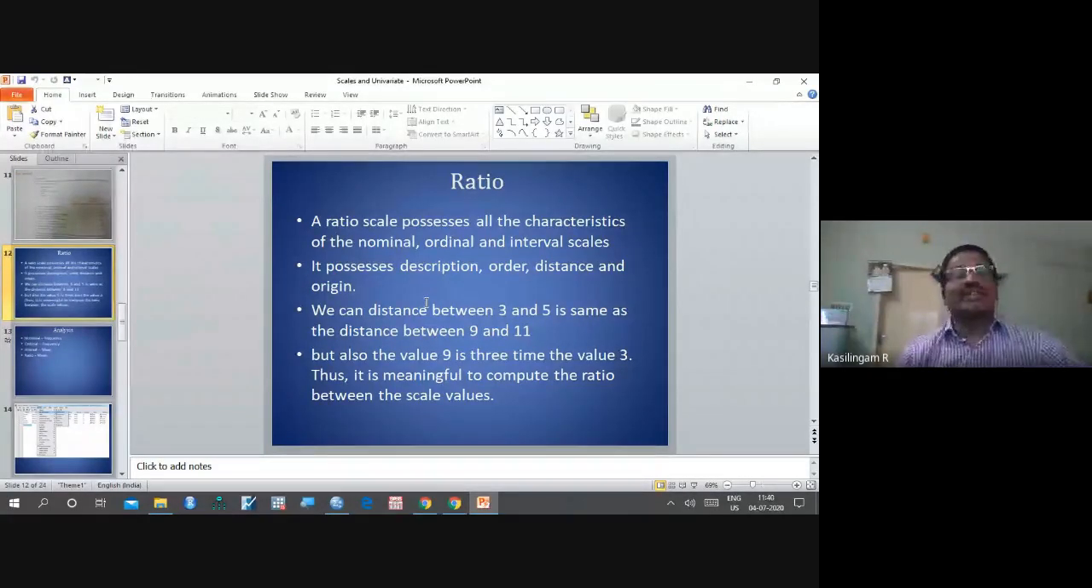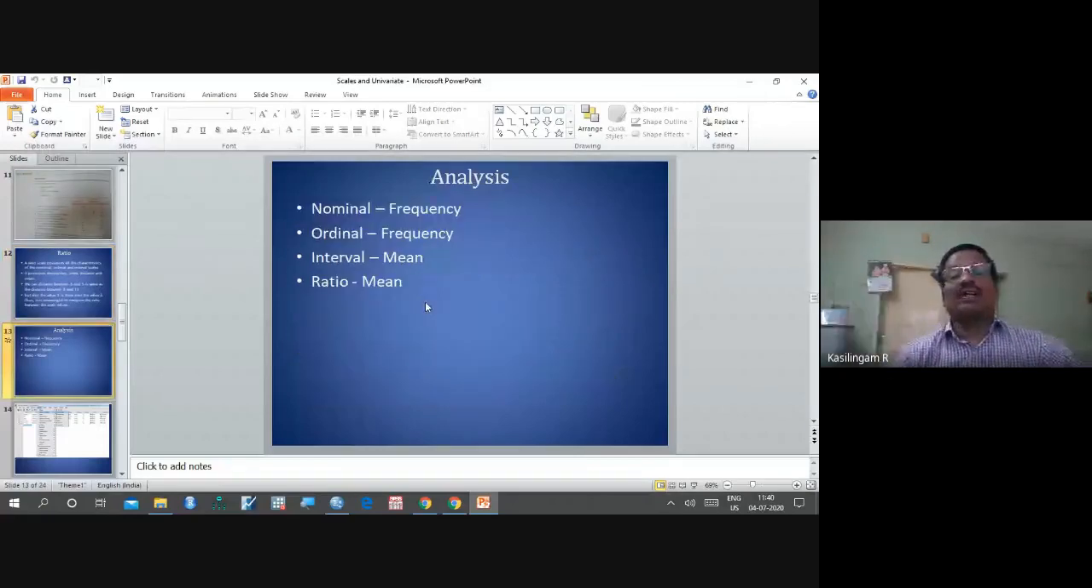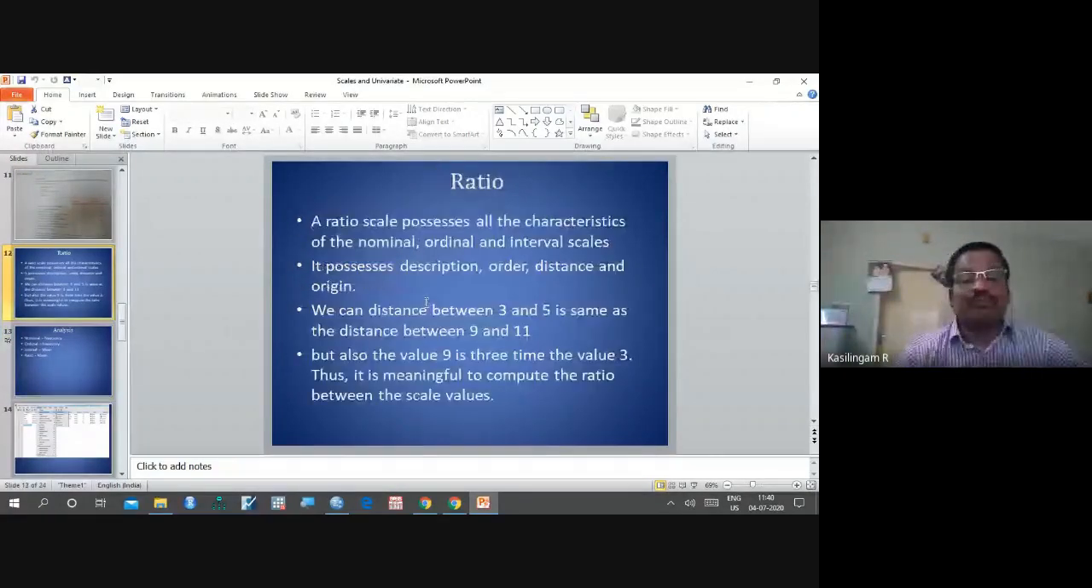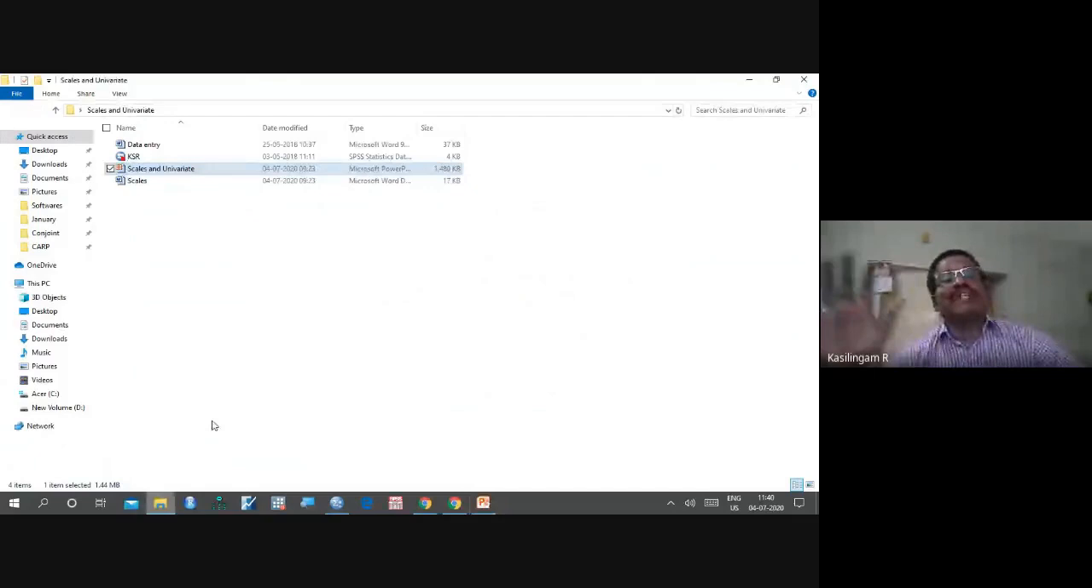Now we have seen what the different types of data are. Now I will show one simple data set.